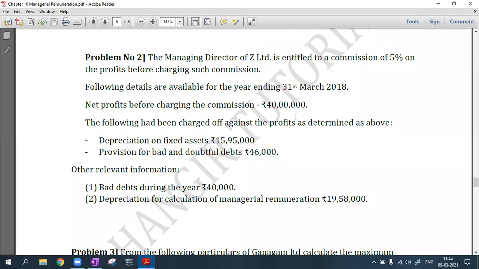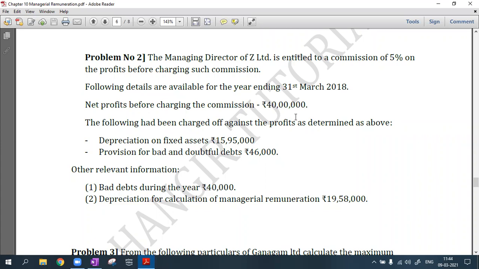Problem number 2, there is the managing director of Z Limited. He is entitled to a commission of 5% on the profits before charging such commission. If there is the word before, I do not have to worry. Simple, I will do 5% of net profit. That's it. If the words are after only, then I have to worry.